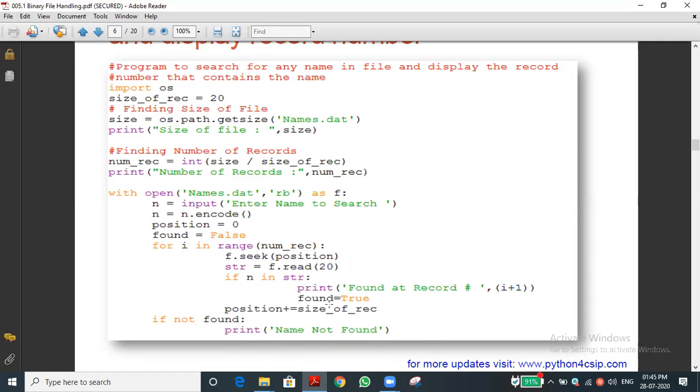Have you understood? For that purpose only we are keeping found equal to false, like this we are keeping it. We are keeping the boolean value. Or else we can keep it found equal to 0. Here found equal to 1, we can change it. Whatever thing, it is our convenience only.